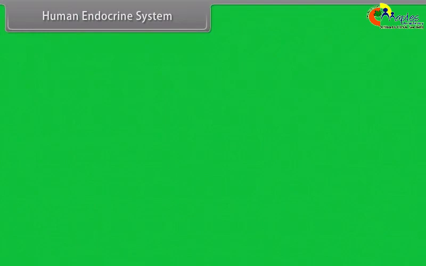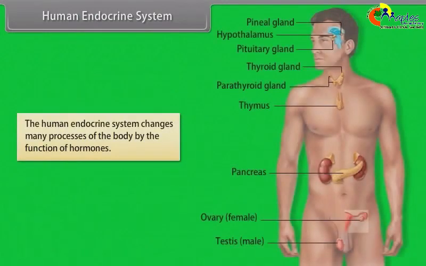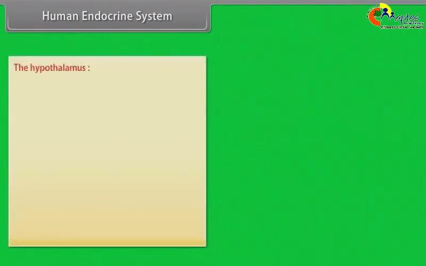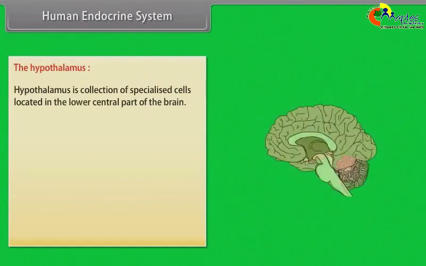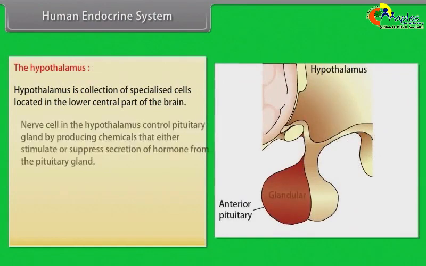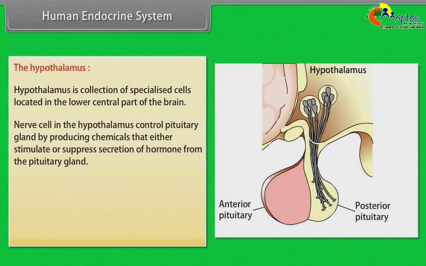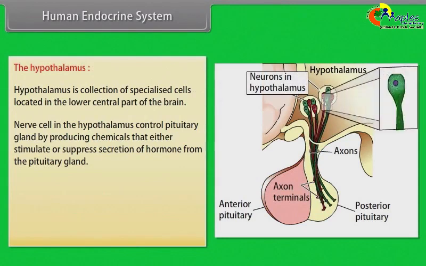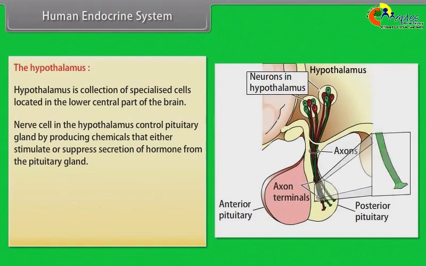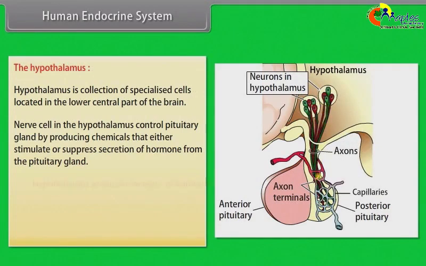Human endocrine system. The human endocrine system changes many processes of the body by the function of hormones. The hypothalamus. The hypothalamus is a collection of specialized cells located in the lower central part of the brain. Nerve cells in the hypothalamus control the pituitary gland by producing chemicals that either stimulate or suppress secretion of hormones from the pituitary gland.